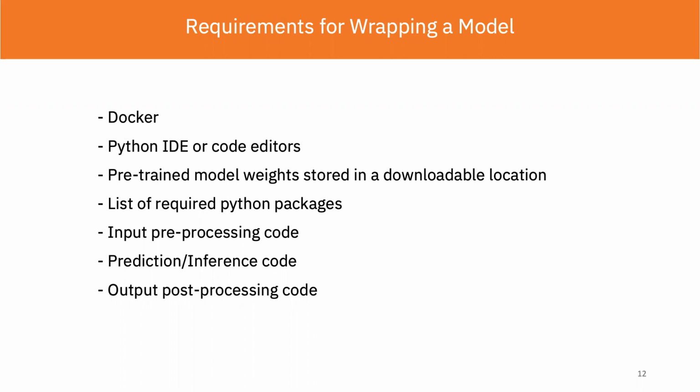So for this purpose, these are the initial requirements. We are getting into the microservice part. We are getting our model ready to be deployed. So we need Docker, we need code editors and an IDE for updating our code. And in our previous step, we saved our model. We need to make sure we save our model in a location from where we can download it. And we want to make sure we get a list of packages required for creating our model as a microservice. And then we have input, prediction, and post-processing code.